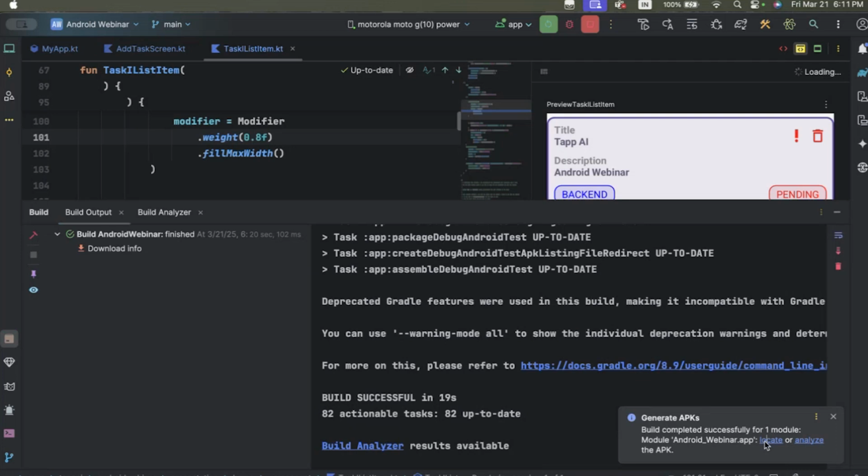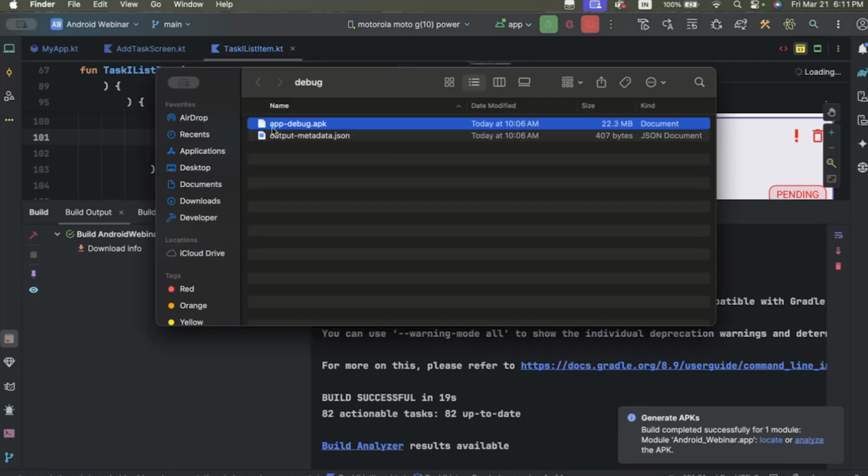You see that this is our APK, and if I share this APK with you or someone else, they can easily install our app and use it.